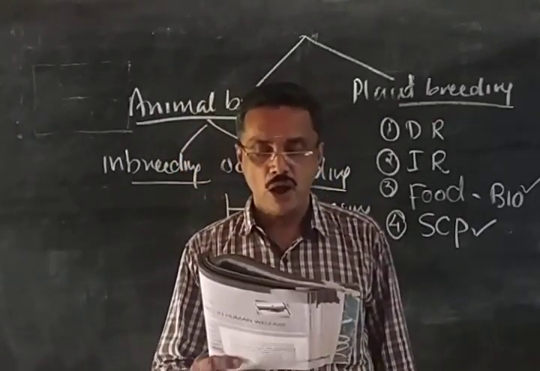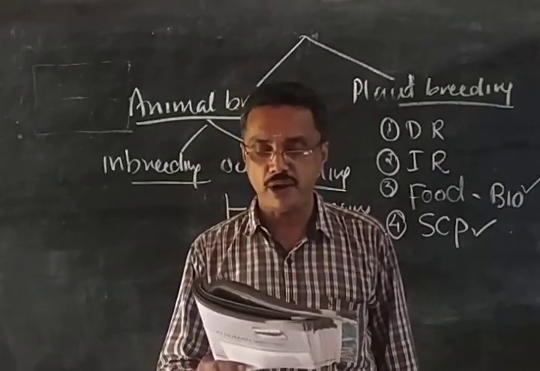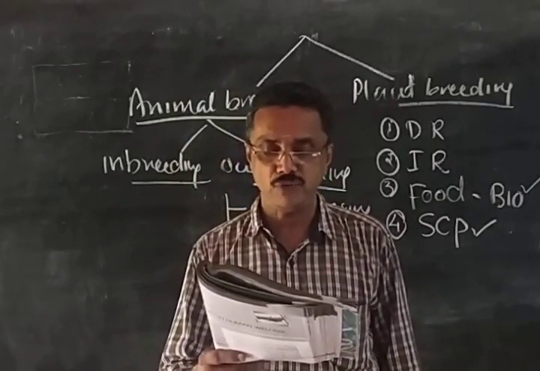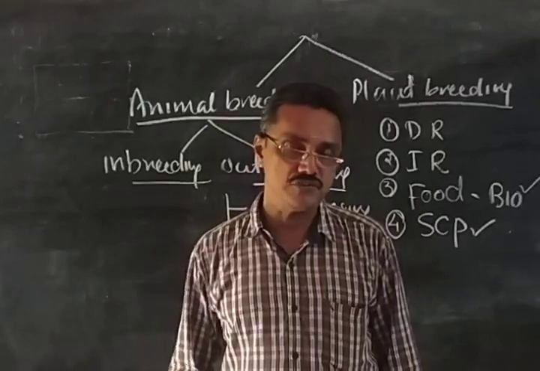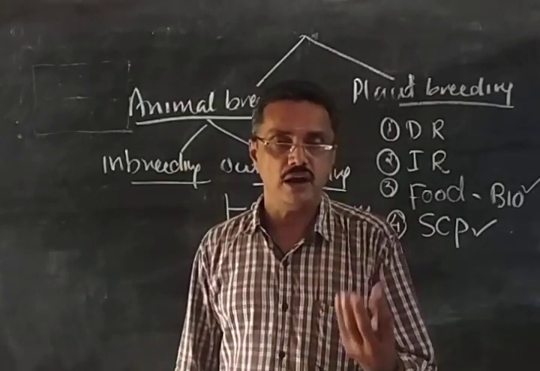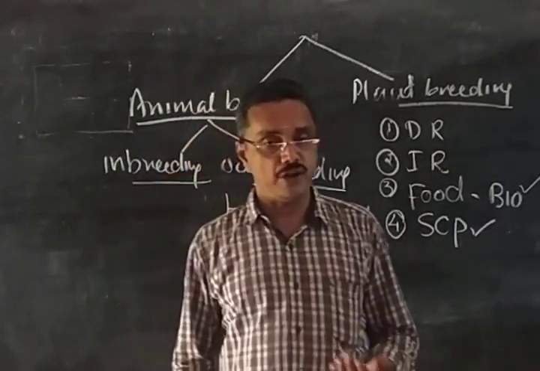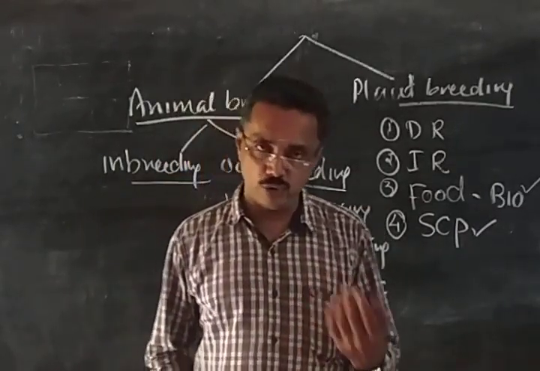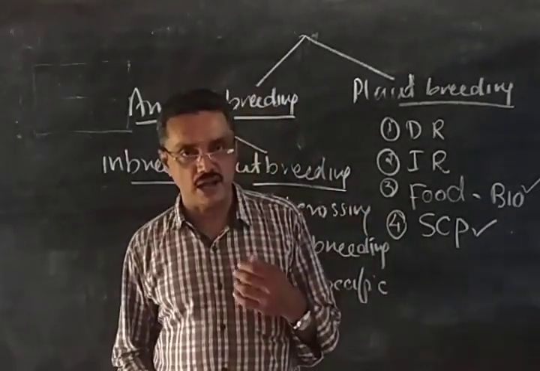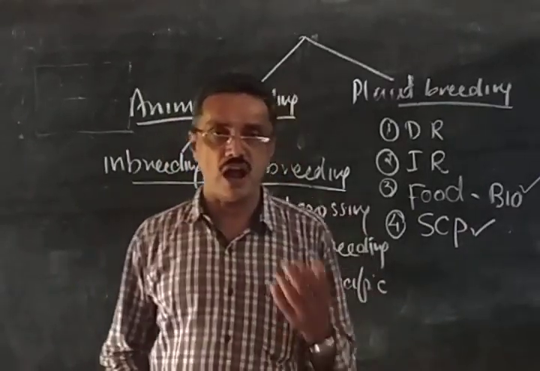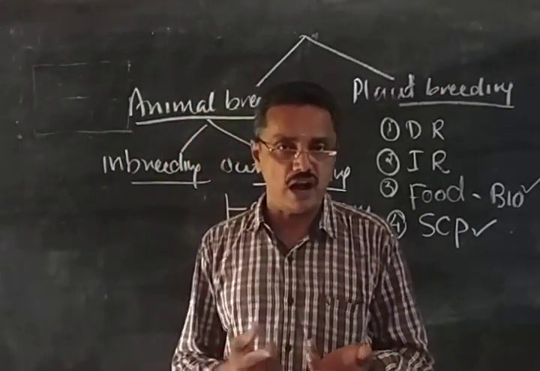Eleventh question, find out various components of the medium used for propagation of an explant in in vitro culture. When we are culturing tissues in nutrient medium, what are the components of the nutrient medium? You can refer to the internet also. Usually we are using agar medium.